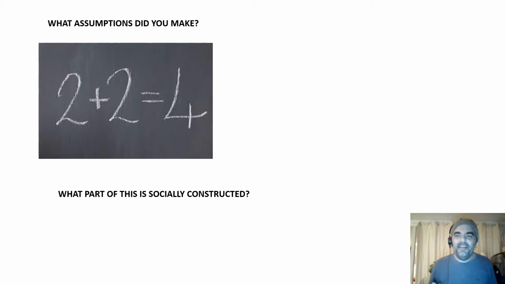Okay, so the pause should be over. I'm going to go through some of the assumptions that we make when we do this. Number one, we're dealing with integer values. When I talk about integers, I mean the whole numbers. That includes 0, 1, 2, 3, 4, and we can include negative numbers, as long as they're whole negative numbers. So we're dealing with integer values. So that statement is true. We have to make the assumption of that.